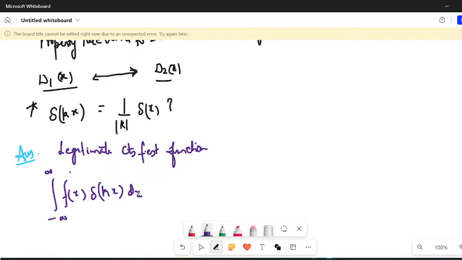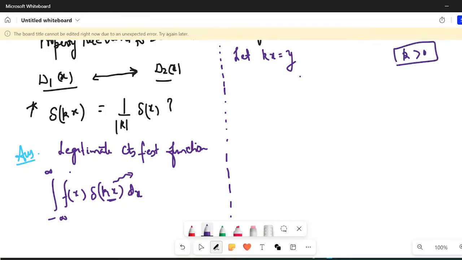Let us see. If I'm integrating it from minus infinity to plus infinity, I'll write: let kx be equal to y. And right now I'm taking k to be positive. So dx would become 1 upon k dy.